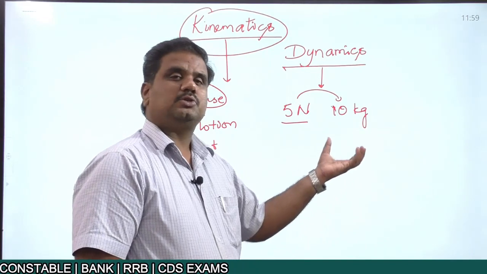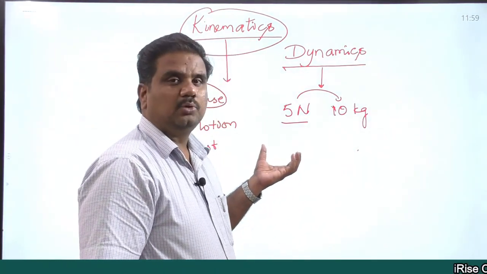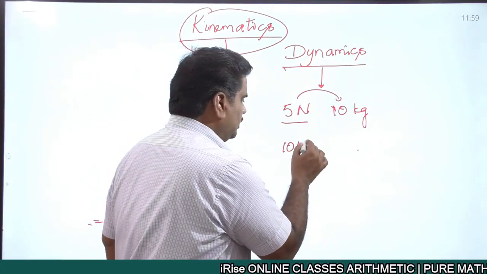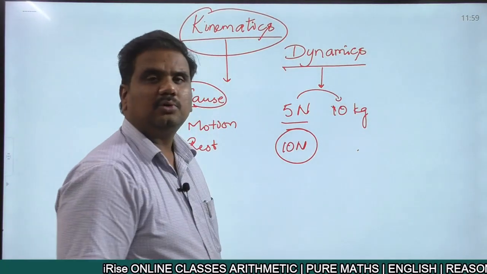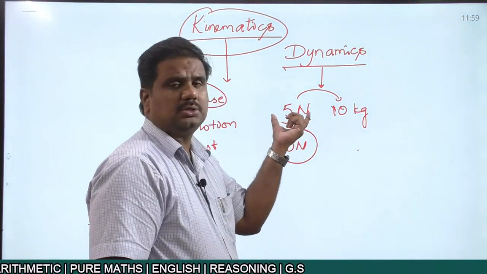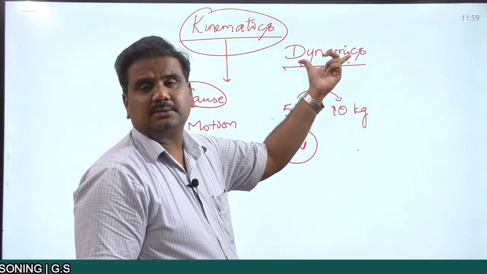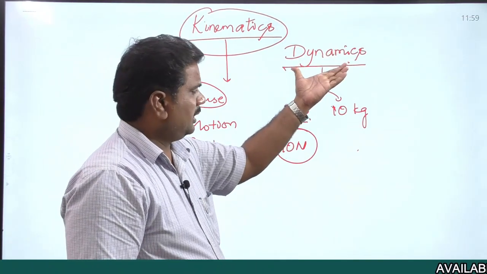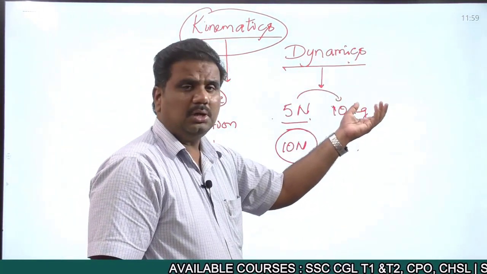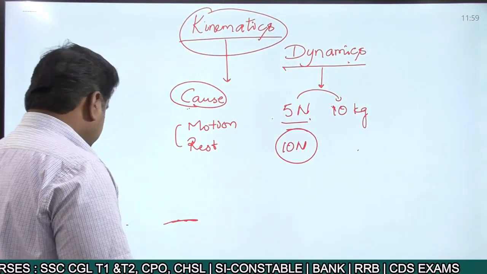Suppose that if an object which is already in motion, right, if you want to stop it, you need to apply certain amount of force. How much force you need to apply? Let's say something around 10 newtons or 20 newtons. Again, you're talking about certain amount of force. So when you are mentioning the value of the force, there in that particular case, you're talking about the topic called dynamics, right? A branch of science wherein we are talking about the reason why the object is in motion, why the object is coming to rest. That is what you call dynamics.